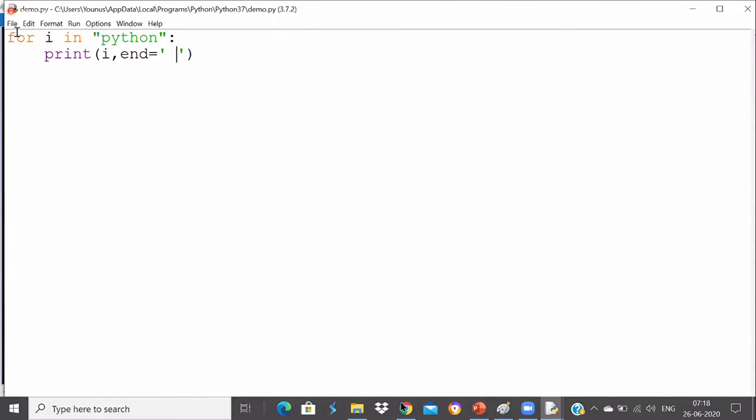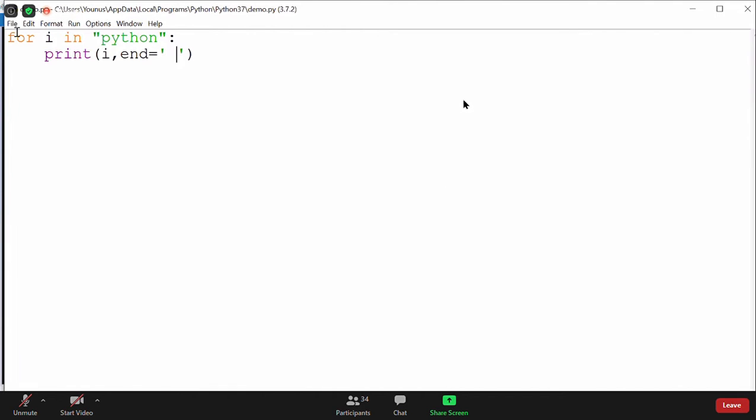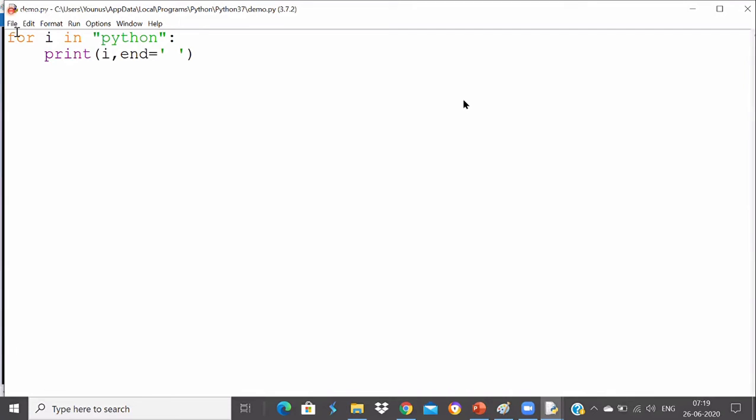Okay, so I hope you understood how the for loop works for strings. The internal operation is something like it picks the elements one by one. First time, as I told you, I will hold P, where I would be iterating over the string.